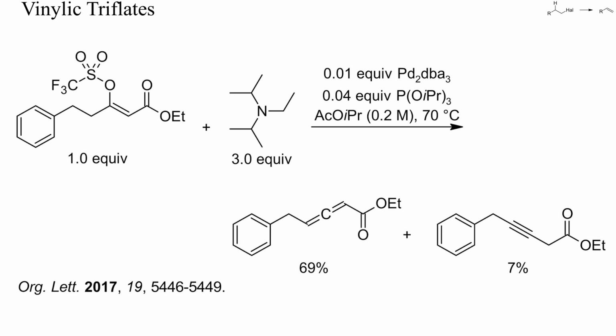Allenes can be prepared by beta elimination, but are not always stable and tend to isomerize to alkynes or 1,3-dienes. In this example, a vinylic triflate was converted into an allene by treatment with a bulky tertiary amine and 1% of a palladium complex. 7% of an alkyne was obtained as byproduct.